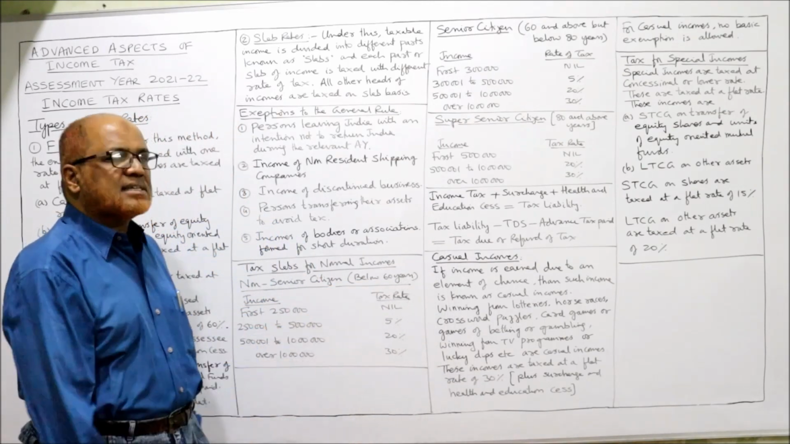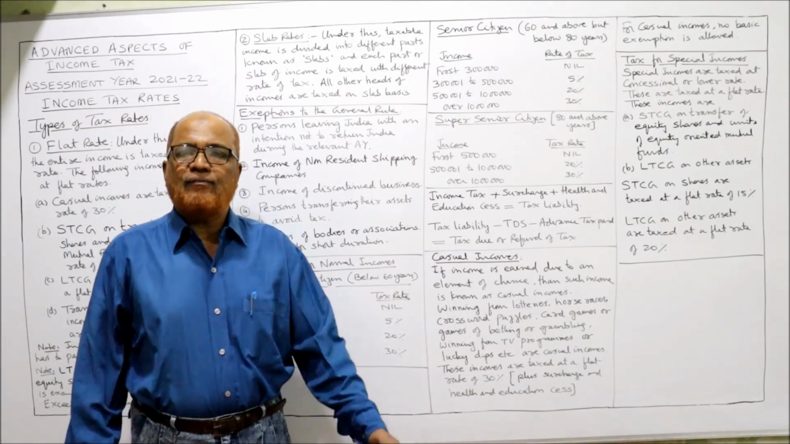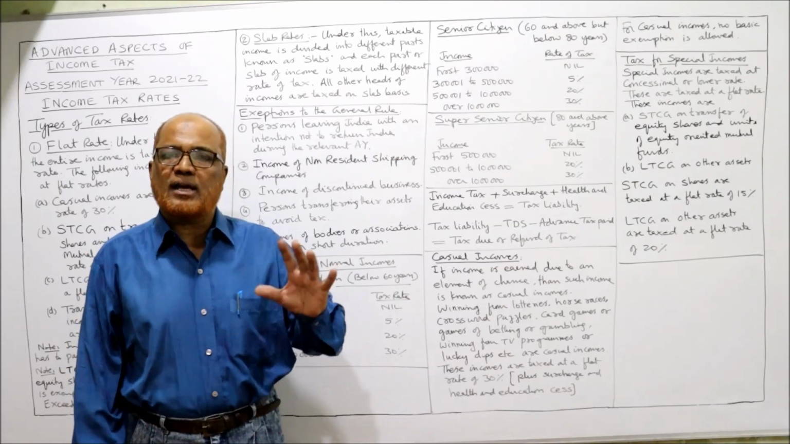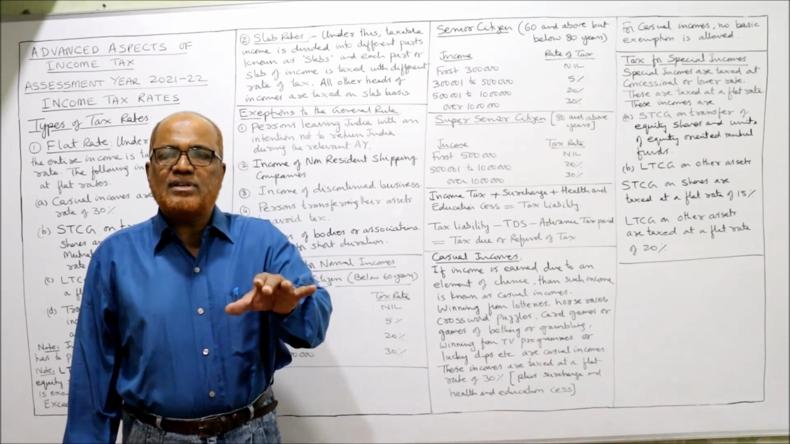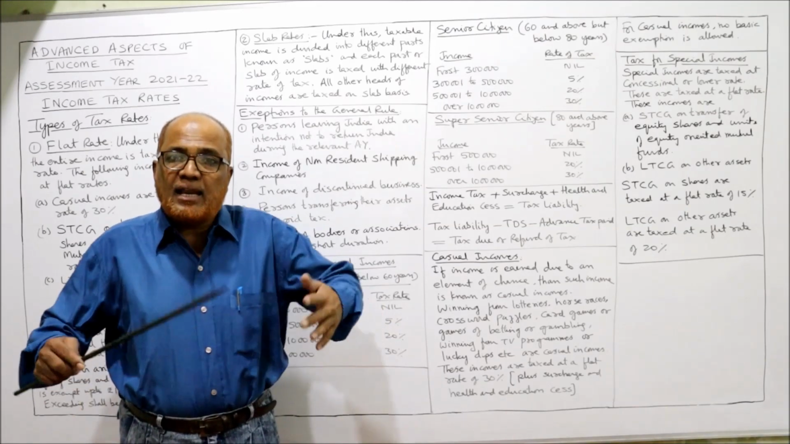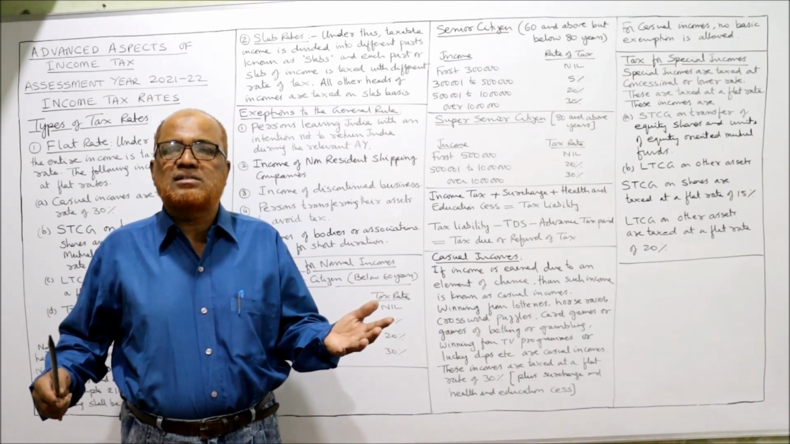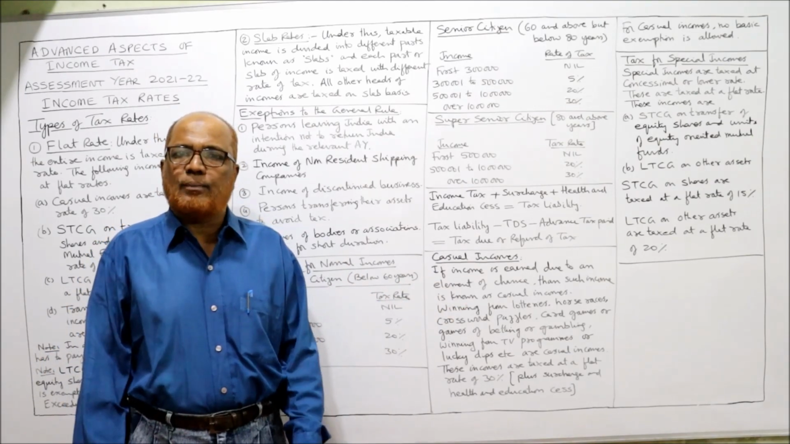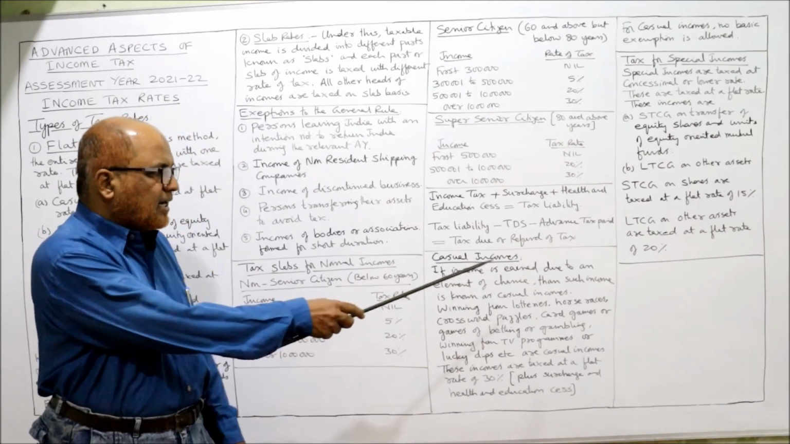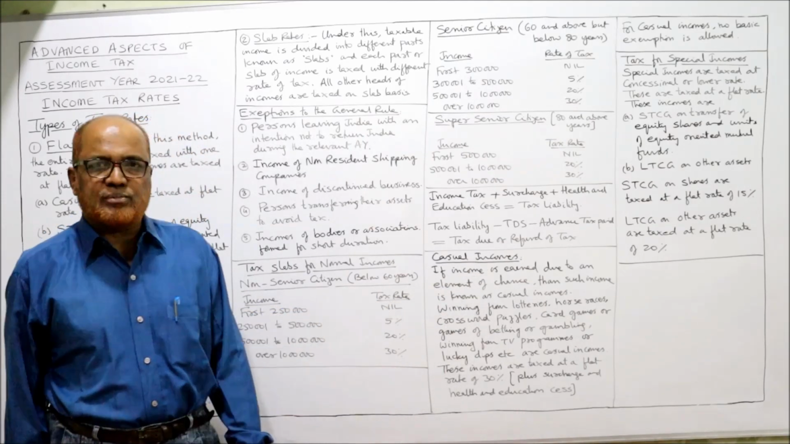The next topic is casual income. Very frequently in examination, a theory question will also be asked regarding what are casual incomes. An income which is earned by an element of chance, all of a sudden, unexpected income is received, that is called casual income. So, if an income is earned due to an element of chance, such an income is known as casual income.